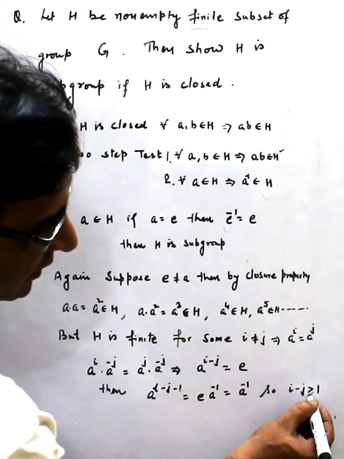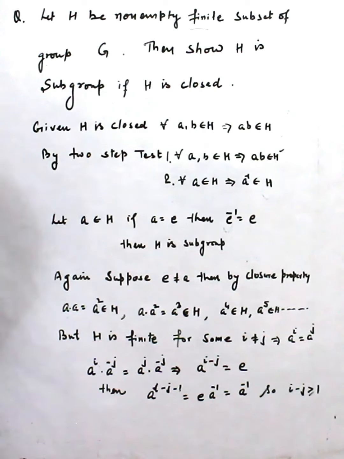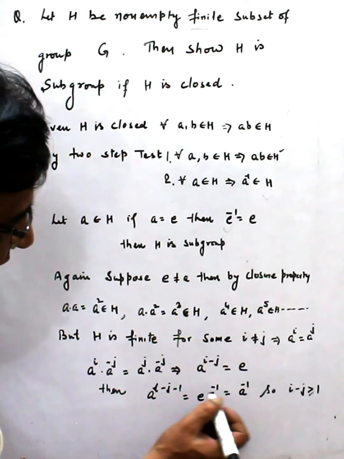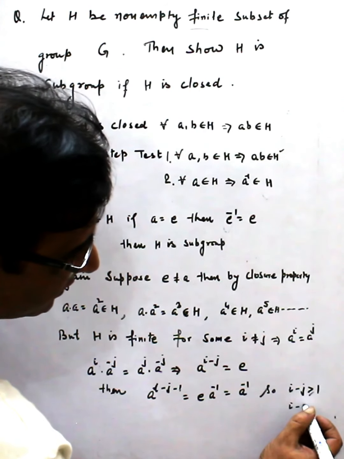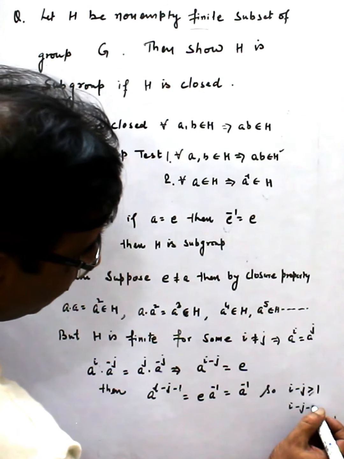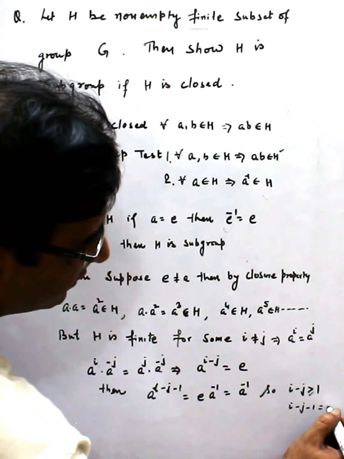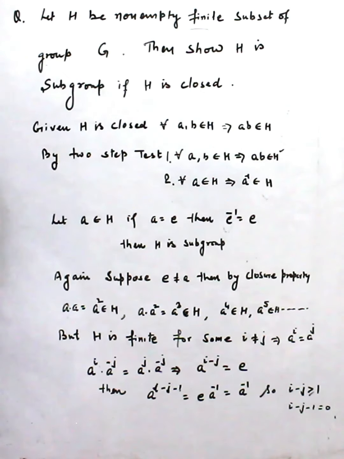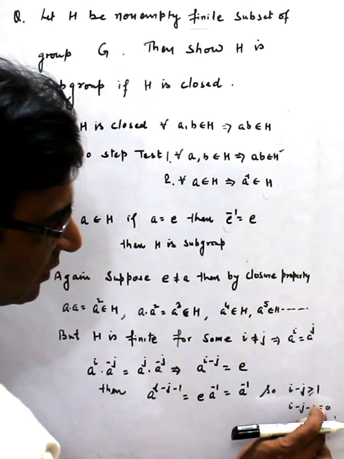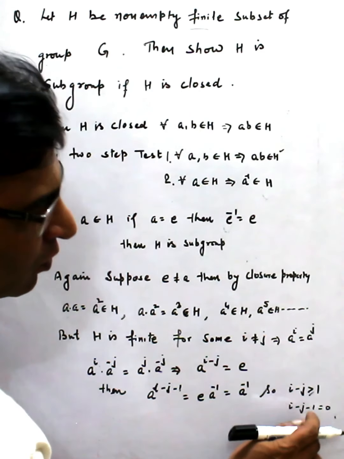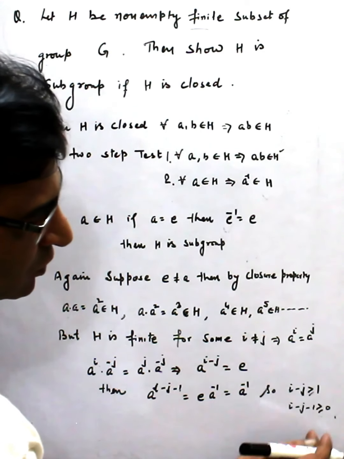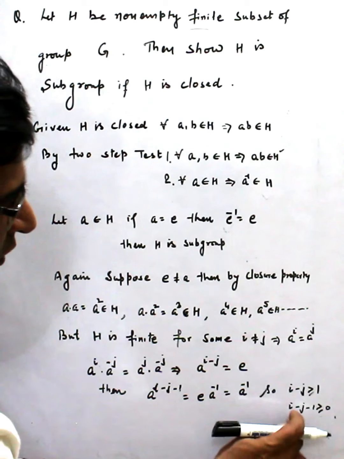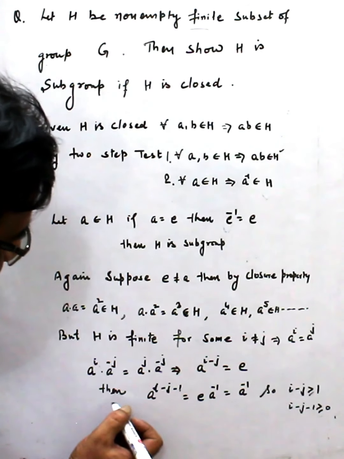Suppose I take it equal to 1, what happens? Then i minus j minus 1 is equal to 0. That means it can be equal to 0 or greater than 0.